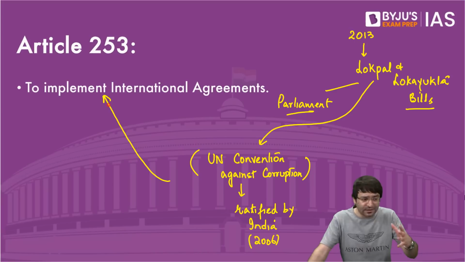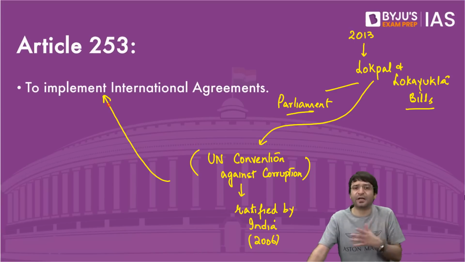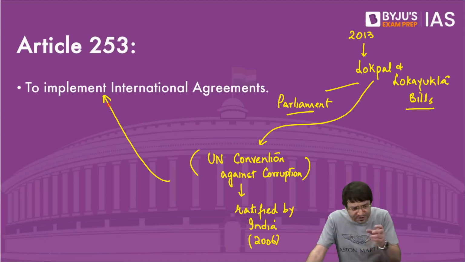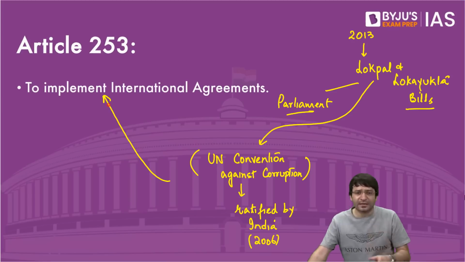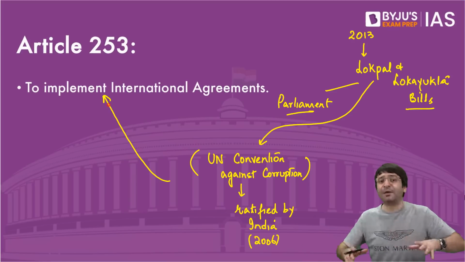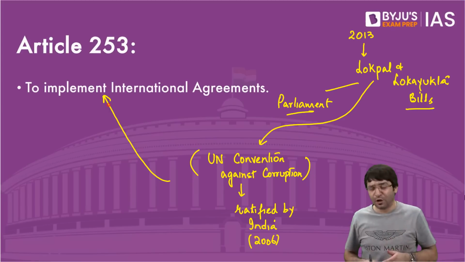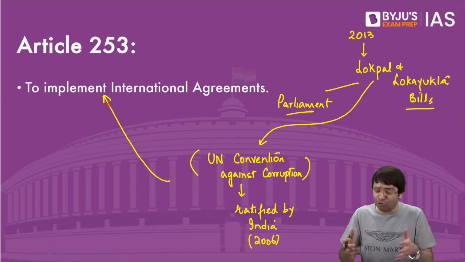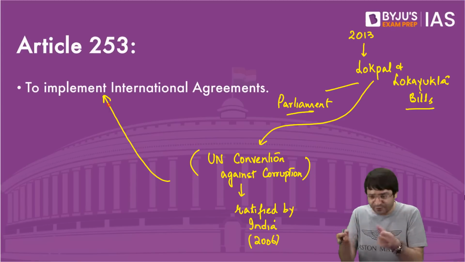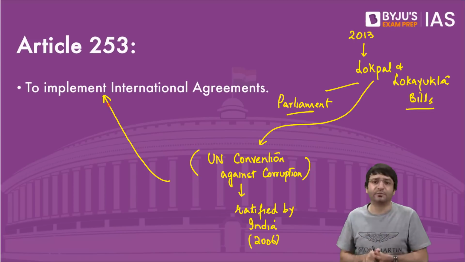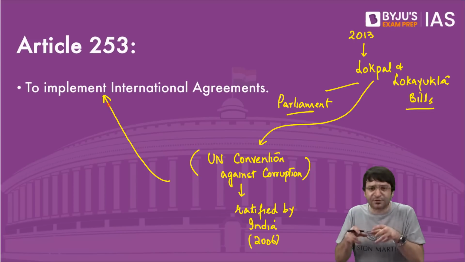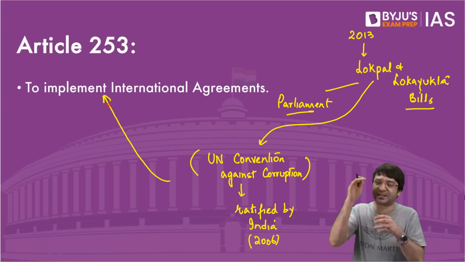When we ratified the United Nations Convention against Corruption, what is the meaning of ratification? That means once you have ratified, you have to take steps. You have to pass a law. You have to create institutions which can prevent corruption in your country. Now, to prevent corruption in your country, you need steps to be taken at the central level as well.